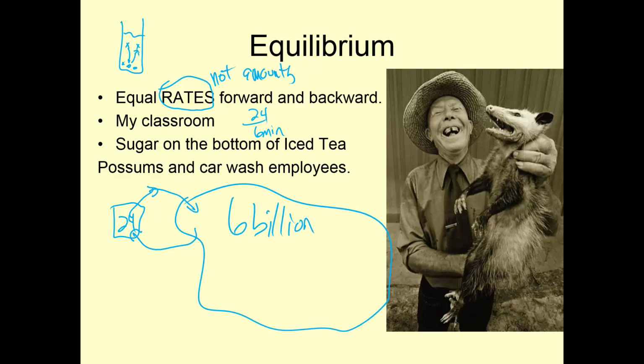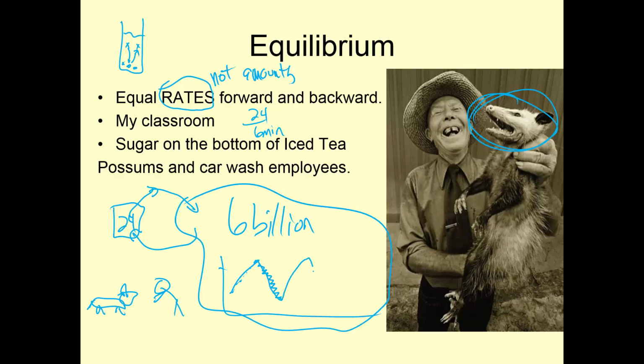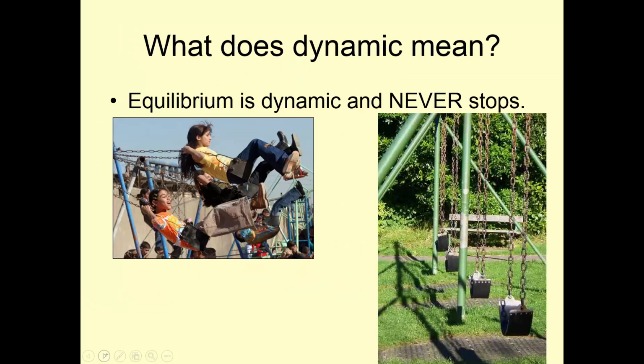Sugar. And possums and car wash employees, so if you remember in biology class, you'd have a little possum. And they would be eaten by somebody, so there might be somebody going down to grab them and eat them. I worked with a guy that ate possum. I think I might have told you that story. Then they showed a little graph where if the number of possums got really big, then the number of hillbillies would come along and eat the possums, and they'd come down. So you go up, you go down, and you eventually reach an equilibrium where you have a pretty steady number of possums and a pretty steady number of possum eaters. Usually it's rabbits and foxes.